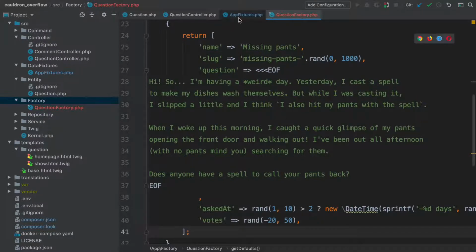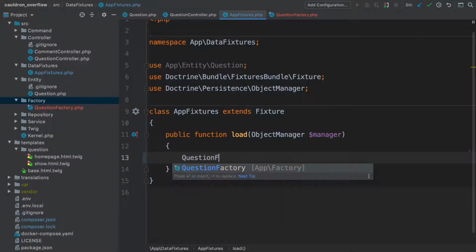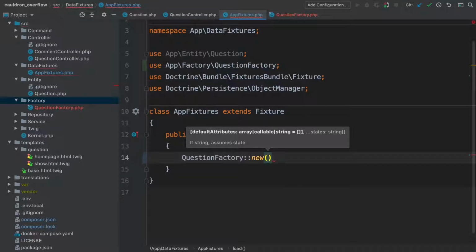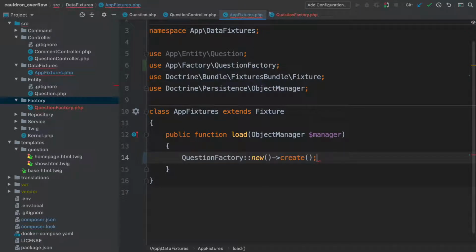Let's use it in AppFixtures. How? First say QuestionFactory::new(). That will give us a new instance of the question factory. Now, arrow create() to create a single question. Done. Okay, it's still not interesting. It will create just one question, but let's try it.